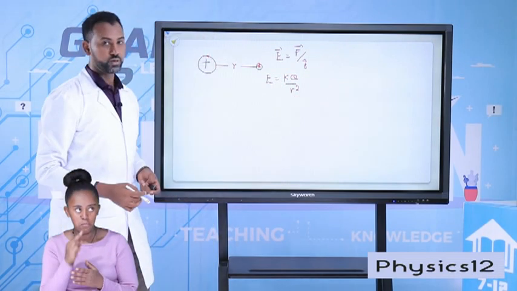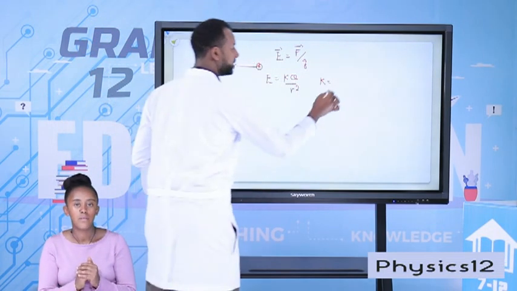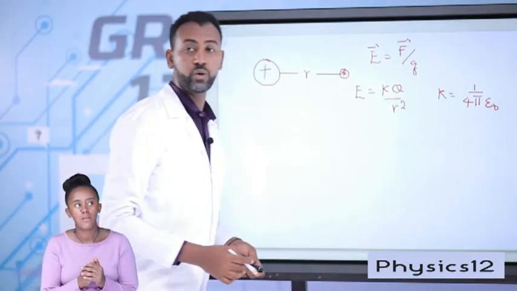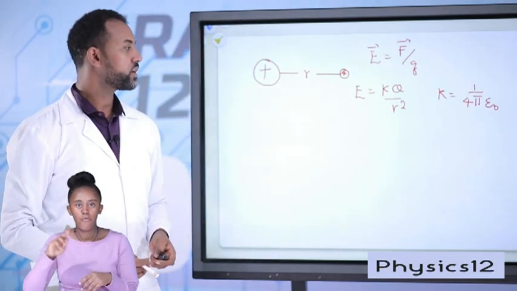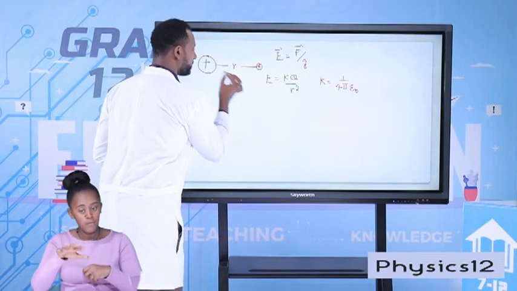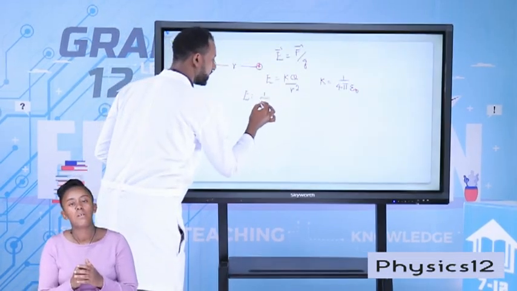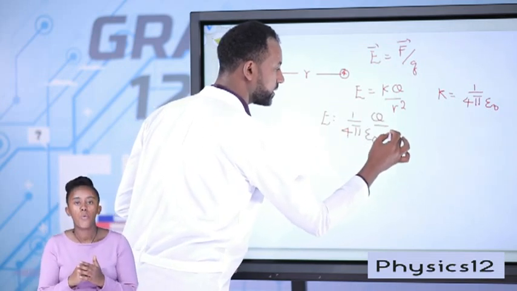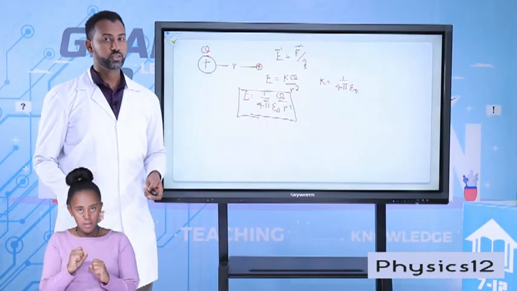I hope you do remember this equation, where K is the material property, and further given as 1 over 4 pi epsilon naught. K is known as Coulomb's constant, and Coulomb's constant can be given as 1 over 4 pi epsilon naught. I hope you do remember this concept. Therefore, the electric field at a distance of r from a given point charge can be given as E equals, instead of K, we can substitute 1 over 4 pi epsilon naught, Q over r squared. This is how we determine the electric field strength around a point charge.